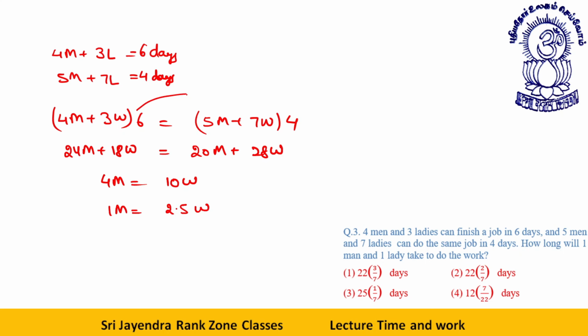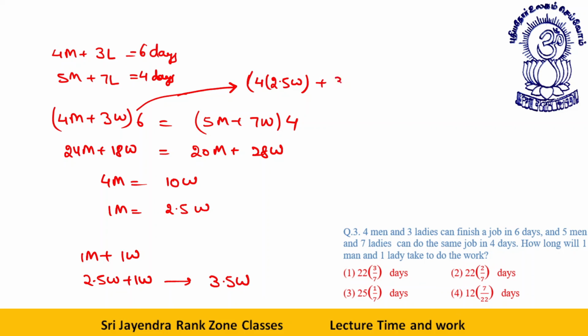Now, what is the full work, students? We have 1 man and 1 woman. 1 man plus 1 woman is equal to 2.5 women plus 1 woman, that will give you 3.5 women. Now, what we have is 4 men plus 3 women, divided by 6. 4 men means 4 into 2.5 women. This is the total work I'm saying now. The total work is 4 into 2.5 women plus 3 women, into 6. This gives you 13 women into 6, or 78 women. This is the total work.